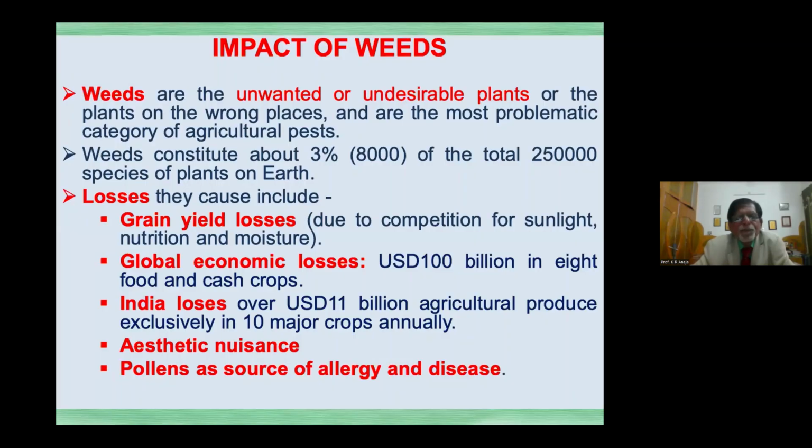Next slide. Here is the impact. We know the weeds are the unwanted or undesirable plants which affect agriculture crops in various ways. And when we talk of the weeds, they constitute about 3%, that is 8,000 in number, of the total 250,000 species of plants which have been reported on the earth. These are the losses: how they affect grain, global economic losses, Indian losses, as static nuisance, and pollens as a source of allergy and diseases.